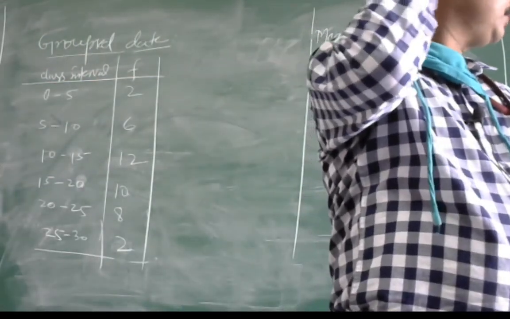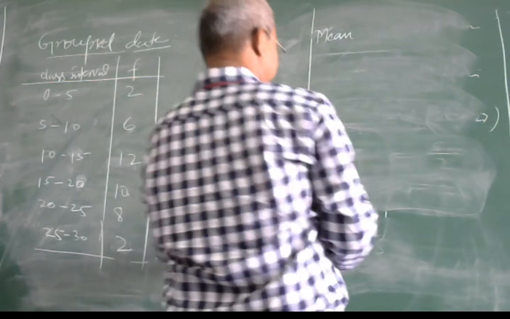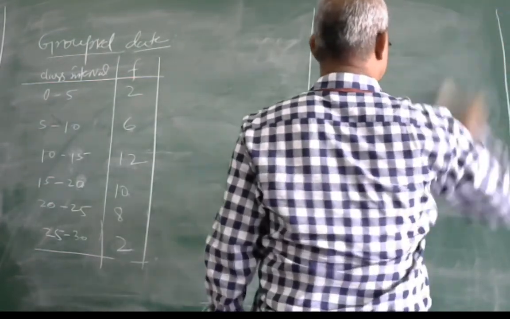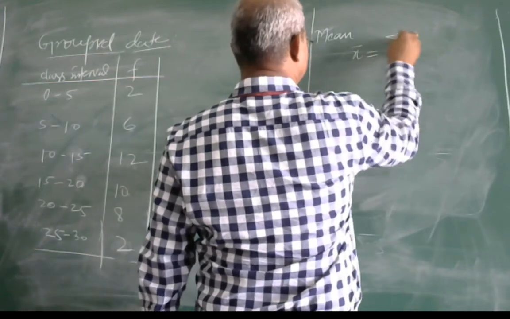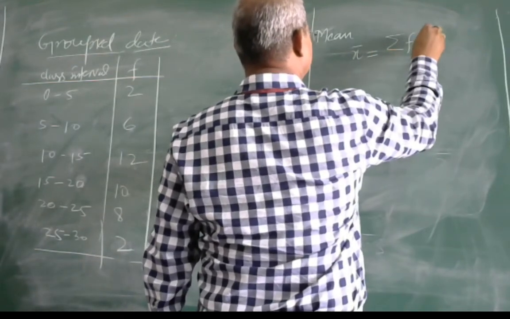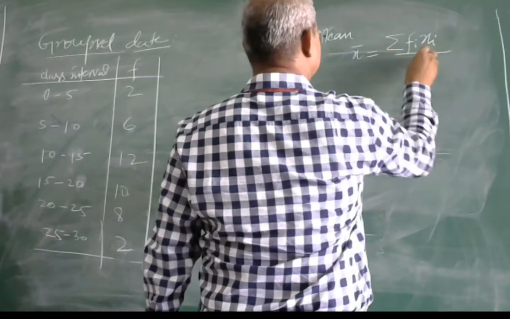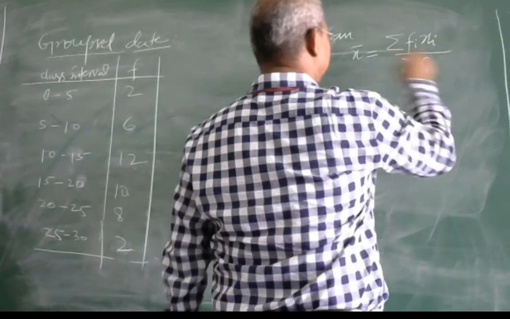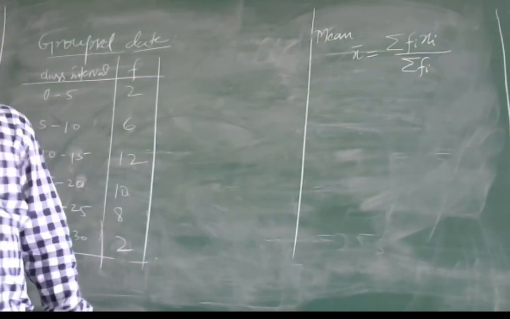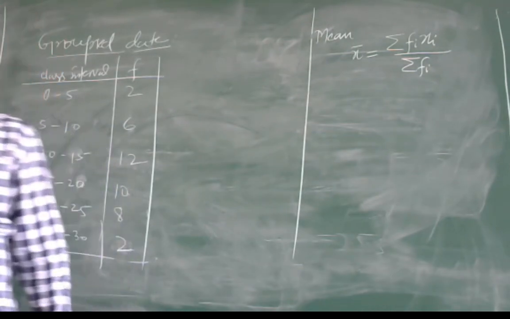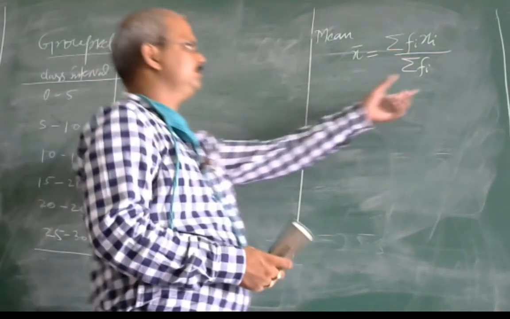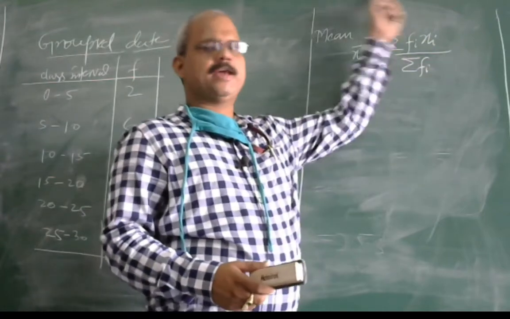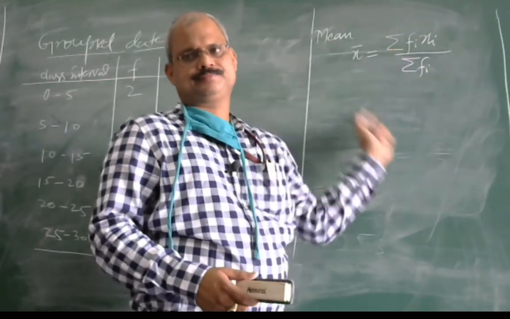So now, x bar is here: summation of fi xi upon summation of fi. This is the formula for the mean. This is said to be the direct method. Mean by direct method. Just see.